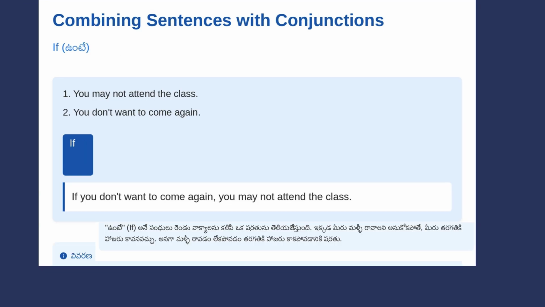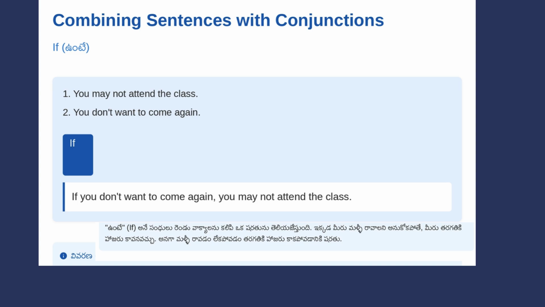If, unte. Now on our fourth slide, we have the conjunction if, which in Telugu is unte. The original sentences are, you may not attend the class. You don't want to come again. When we combine these using if, we get: if you don't want to come again, you may not attend the class. In Telugu, if or unte is used to show a condition.